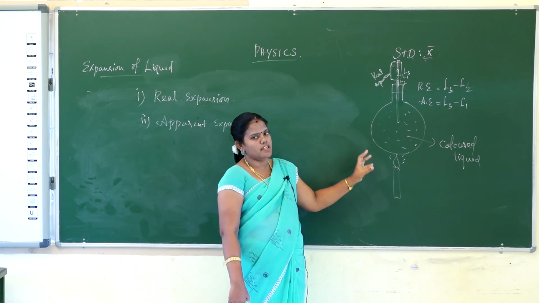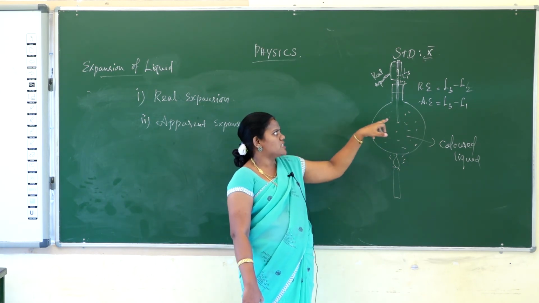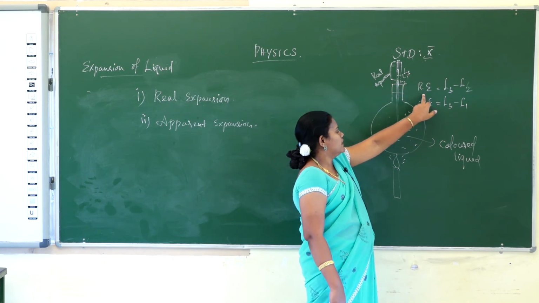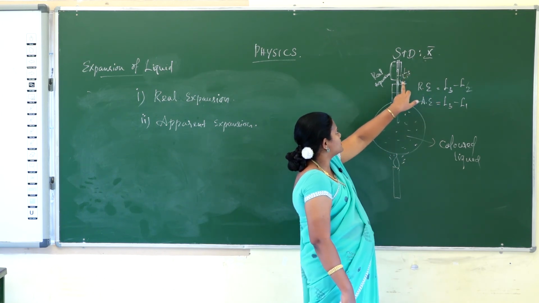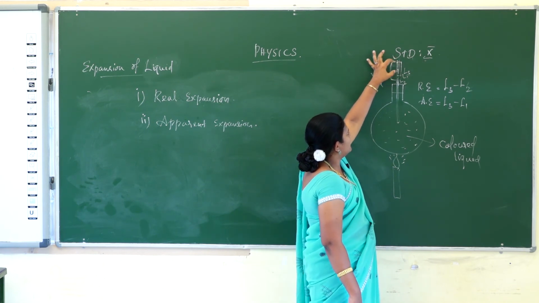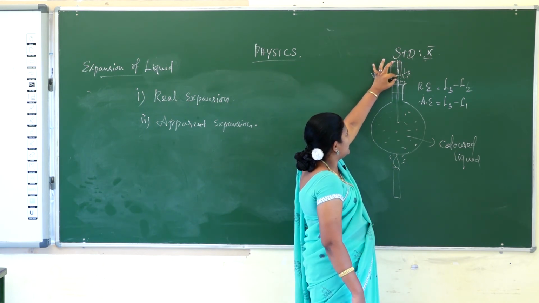In the same experiment, we will mention the real expansion and apparent expansion. L1 is there, L2 is there, L3 is there. Real expansion is L3 minus L2. That is L3, that is L2. This is the real expansion.